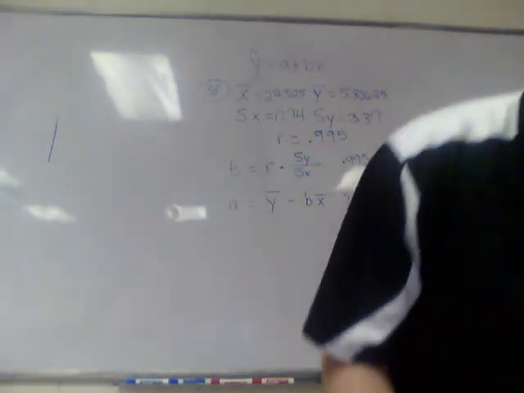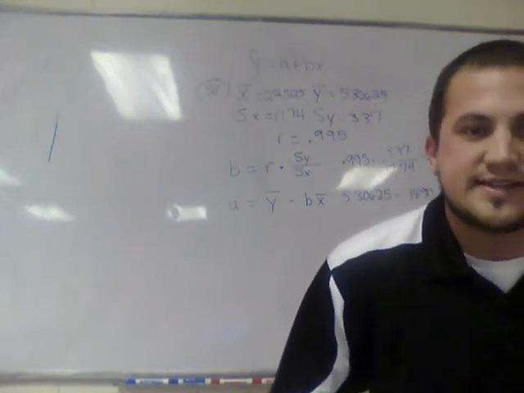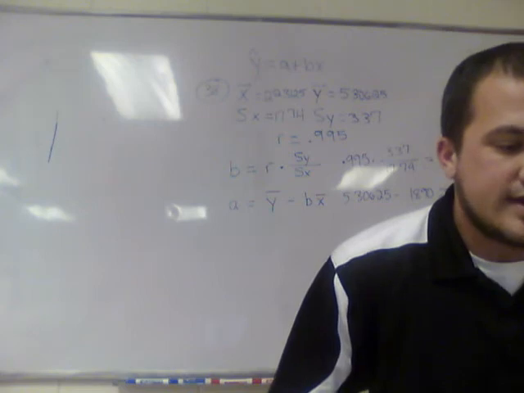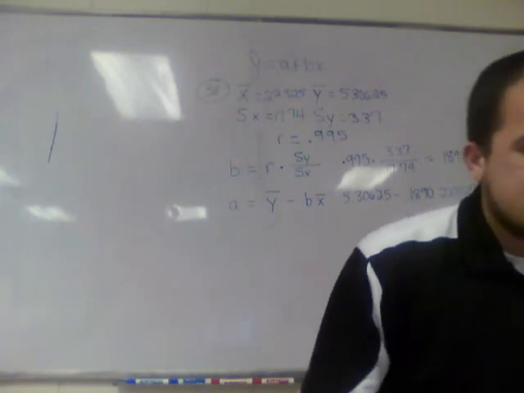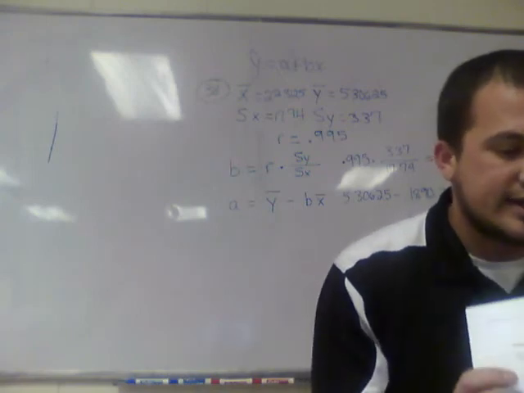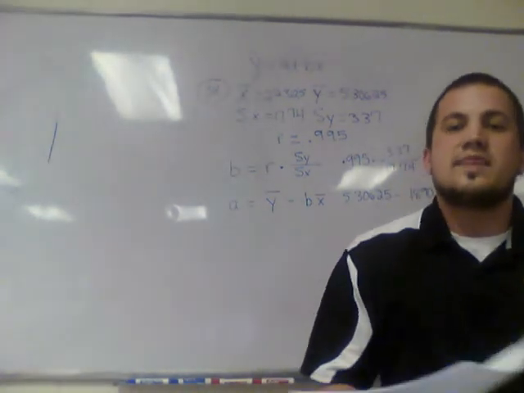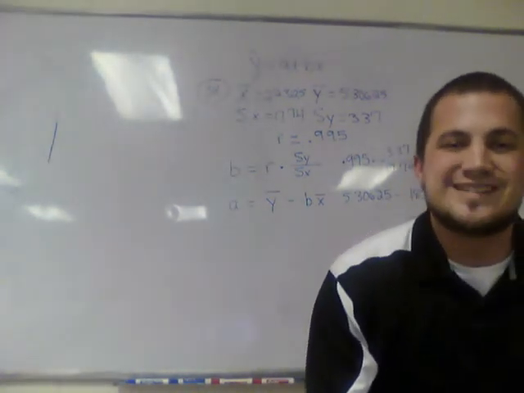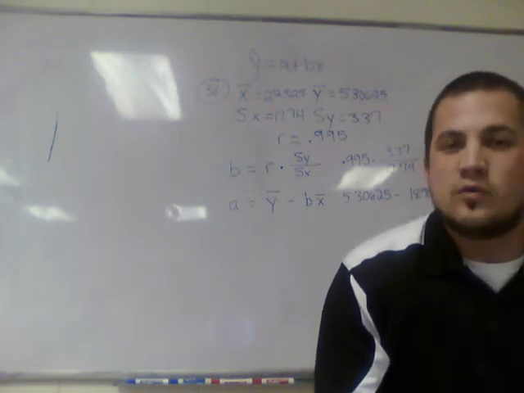Okay. Question 39. If you previously plotted a scatter plot for the ordered pairs of SAT math scores and verbal scores in Activity 3, then ask yourself, did these data describe a linear trend? If so, then use your calculator to determine the least squares regression line and overlay this regression line, and is the line useful? What they wanted you to show was that the data in 39, verbal and math, it was,